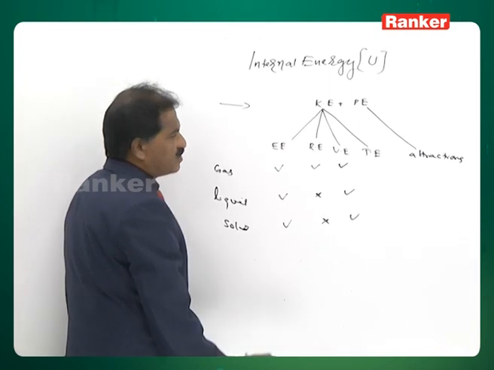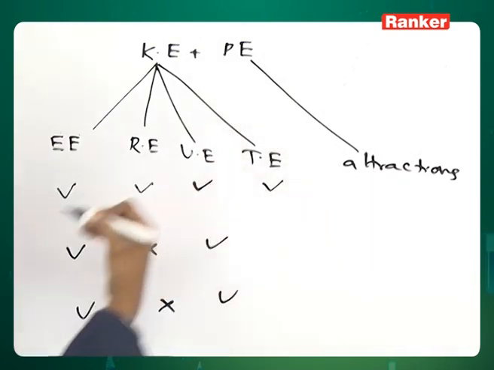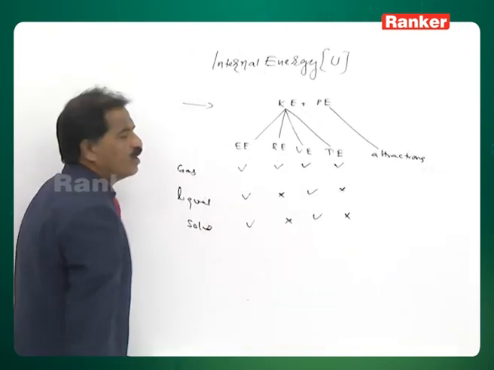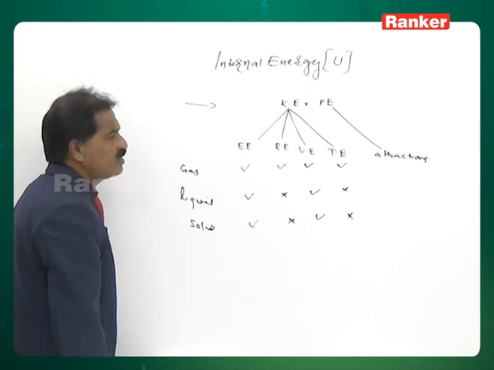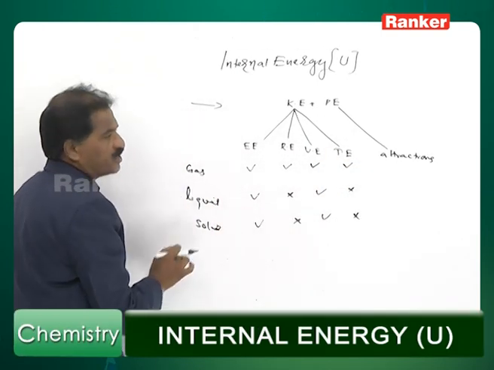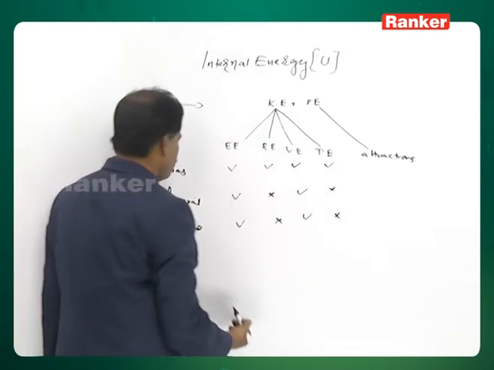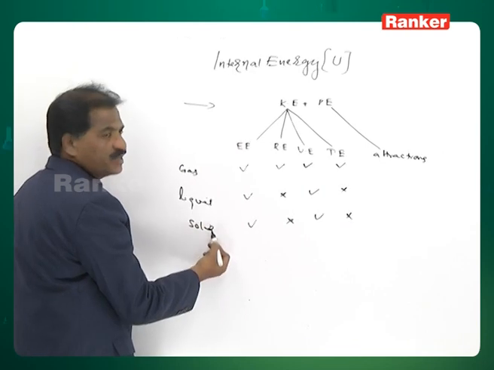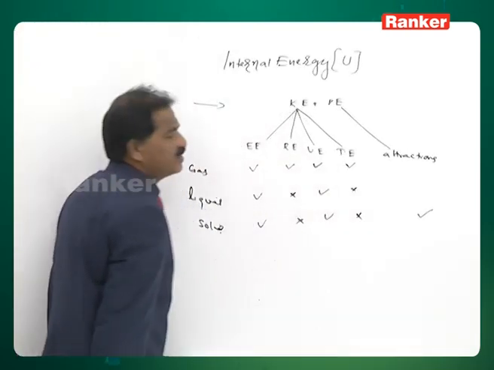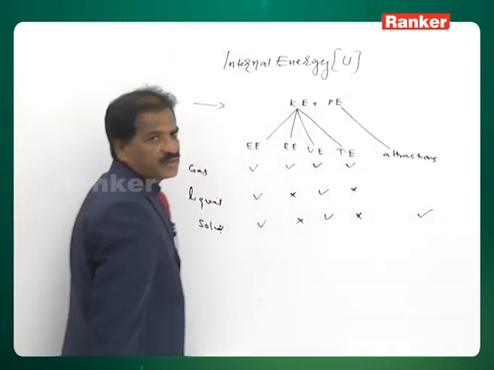Next, translations. Translational motion is a characteristic feature of the gaseous state only. Therefore, in the liquid state and solid state, the molecules cannot exhibit the translations. Hence, translational energy does not exist in the liquid and solid states. Next, these attractions. If we compare the degree of attractions in the gaseous state, liquid state, and solid state, in the solid state we will find a large degree of attractions. Hence, we will find a large amount of the potential energy in the solid state.